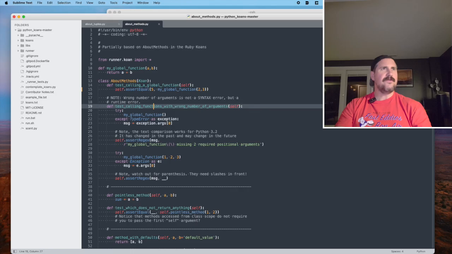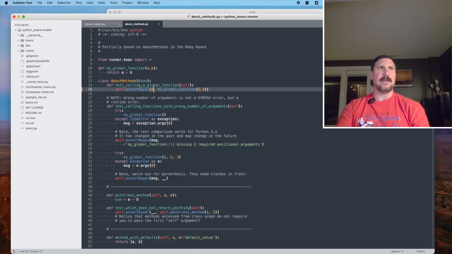Test calling functions with the wrong number of arguments. All right, so the wrong number of arguments is not a syntax error, but a runtime error. And what does that mean? Let's say, for example, we go back to my global function. My global function says, okay, give me 2 arguments, A and B. Whatever you pass in this list of arguments that you give me, I'll add them together.